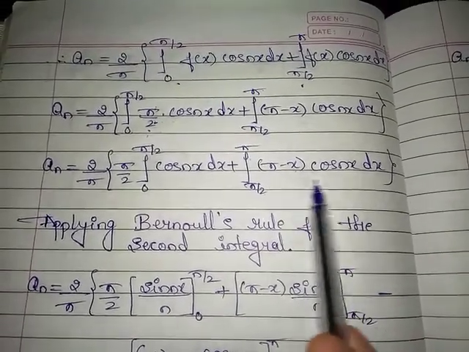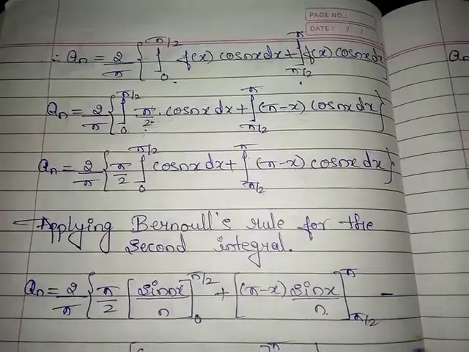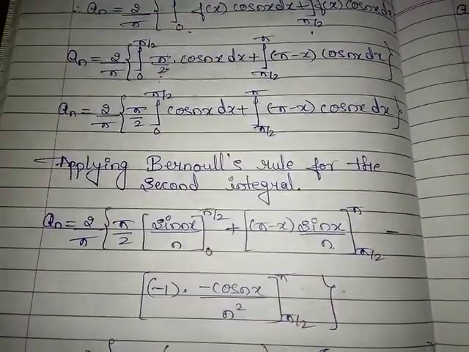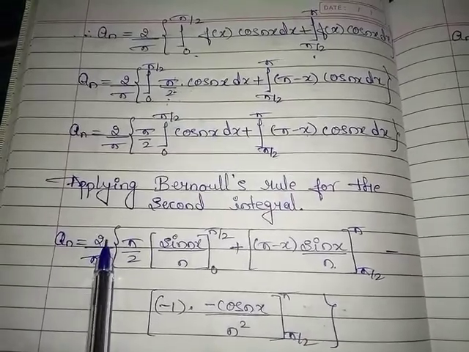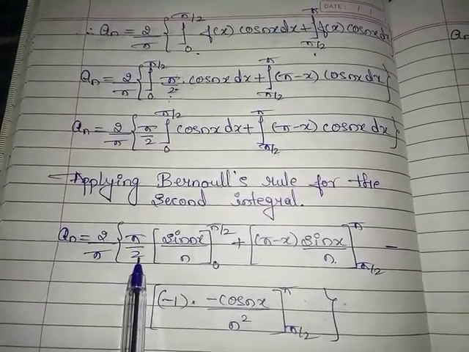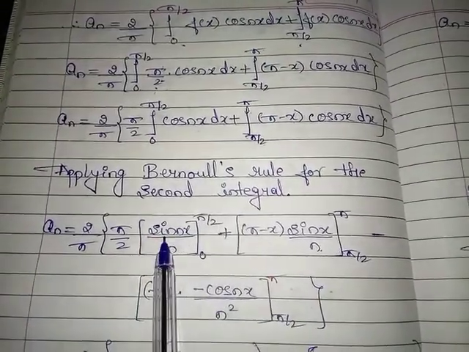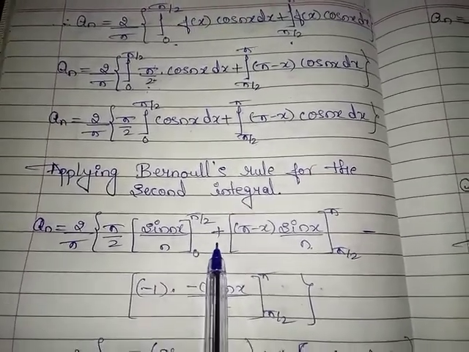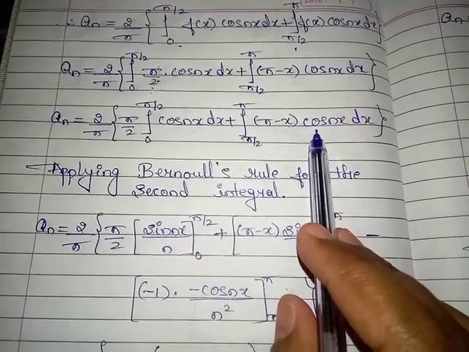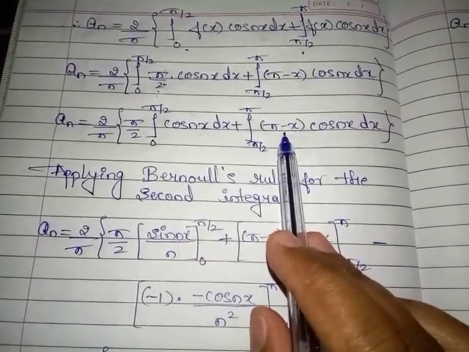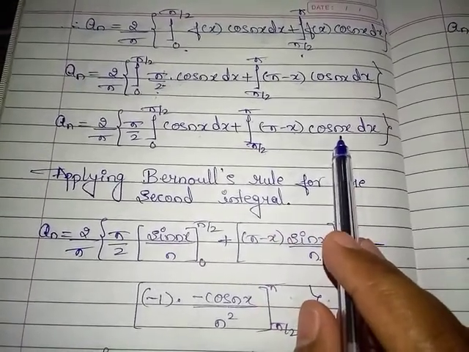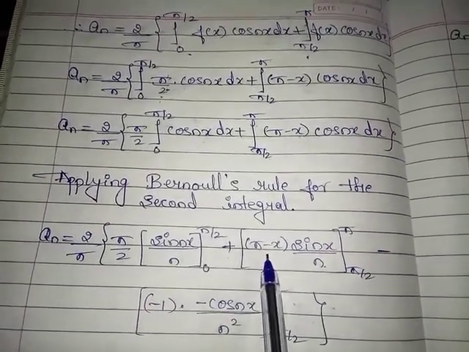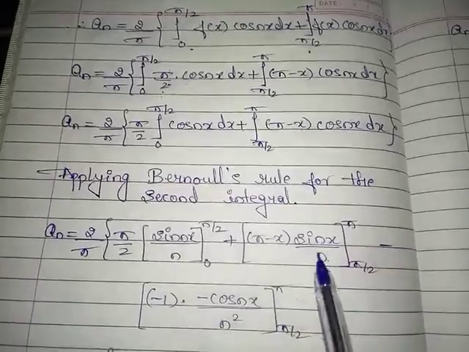To simplify this one, we have to use Bernoulli's rule. Applying Bernoulli's rule for the second integral, an is equal to 2 by pi, pi by 2 as it is, integration of cos nx dx is sin nx divided by n, limits from 0 to pi by 2, plus we apply Bernoulli's rule here. Consider this as the differentiating part and this as the integrating part. We keep the differentiating part as it is.